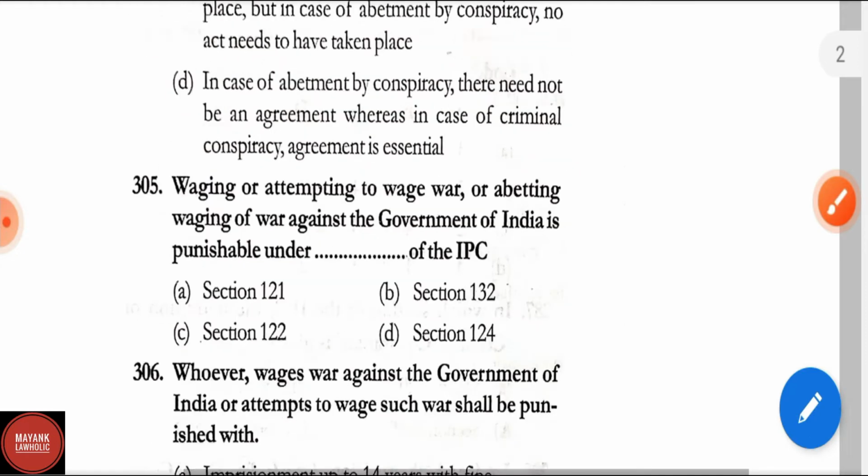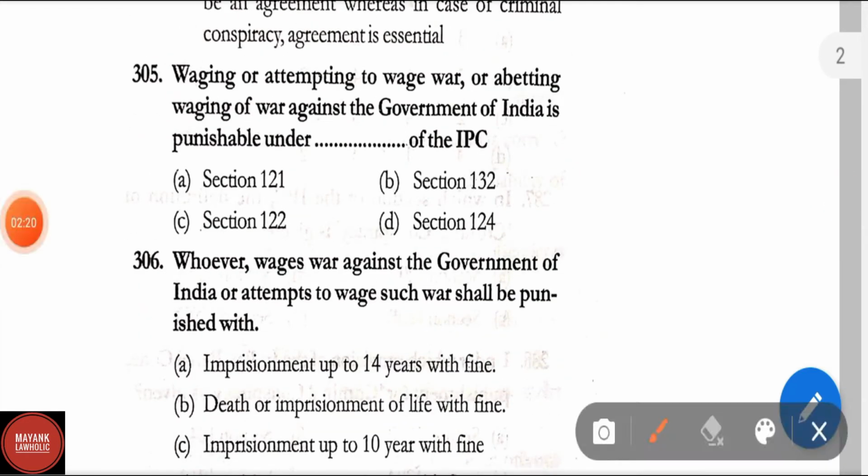Now let us proceed to question number 305. Waging or attempting to wage war or abetting waging of war against the government of India is punishable under which section? The correct answer is section 121.